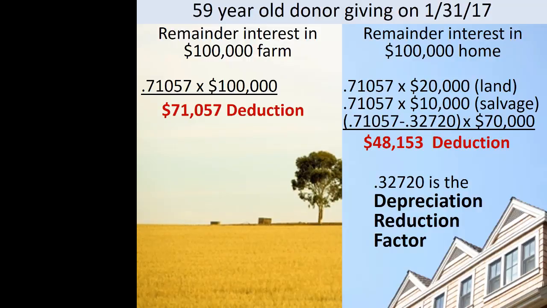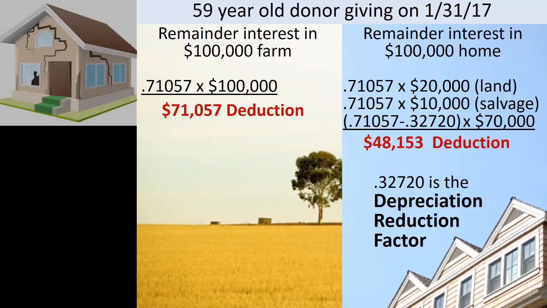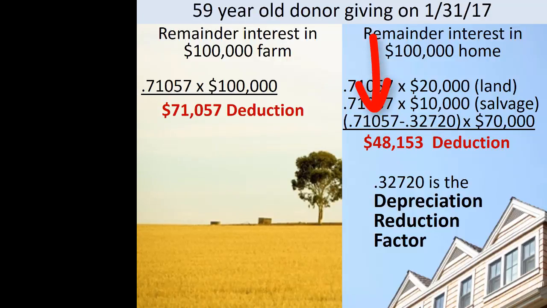There is also presumed to be an element of the house that does not depreciate, which is referred to as salvage value. Because this salvage value does not depreciate, it is also deducted at the same percentage as the land. In other words, 71.057%. The remaining value of the residence, however, is presumed to depreciate. Consequently, this portion of the value of the residence may not be deducted at the full 71.057% used for farmland, but must be reduced by a depreciation reduction factor.